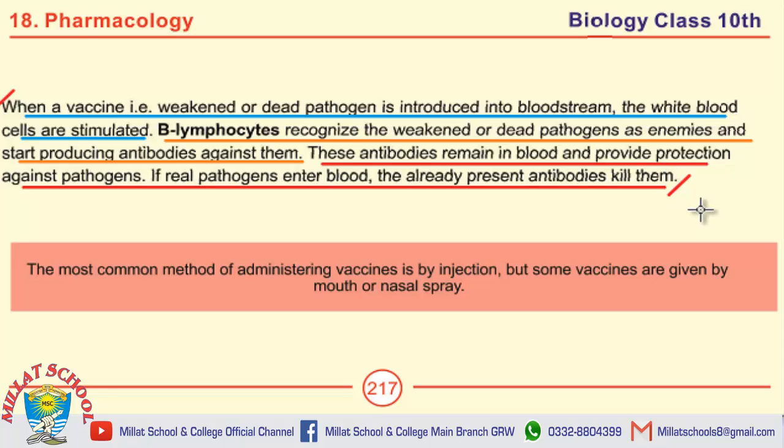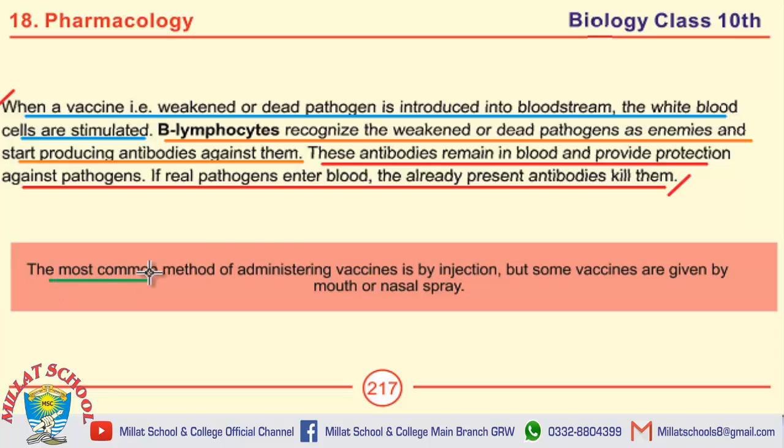These were the three points under the heading Action of Vaccine: stimulation of white blood cells, recognition by B lymphocytes, and protection against pathogens. The last important short question is: what is the method for administering vaccines?